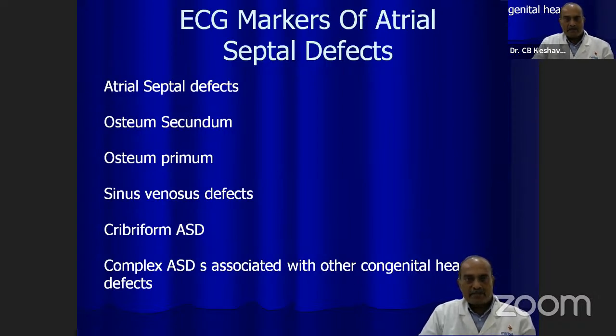Since this is an ECG talk series, I'll be talking about the ECG markers of these two defects today and will be very brief. Maybe you're all waiting to see the Chandrayaan landing on the moon, so I'll finish before the Chandrayaan lands there. The first topic of the day is atrial septal defects and how we diagnose them based on the ECG. What are the ECG markers?